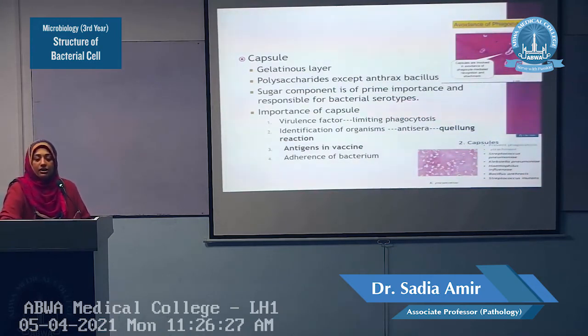Because there are negative charges on the neutrophils and macrophages, and there are also negative charges on the polysaccharide part of the capsule. So negative charges will repel and it will limit the phagocytosis process. So the bacteria will evade the host immune system. Phagocytes are part of our immune system. Our immune system will not kill that bacteria. Okay? So this is a very important virulence factor.